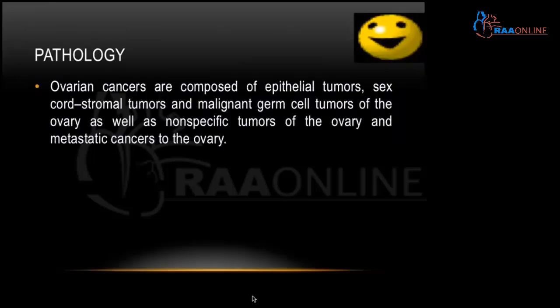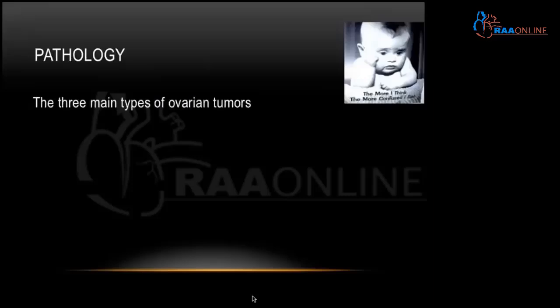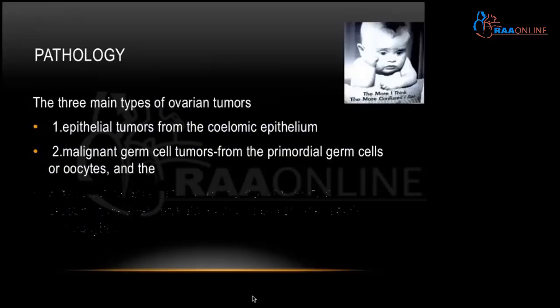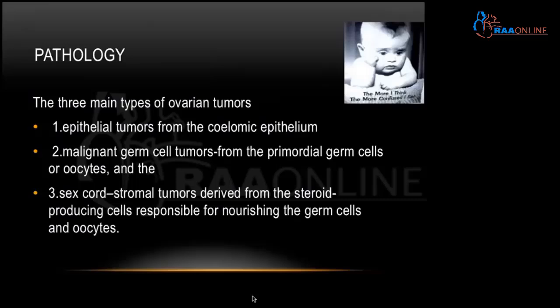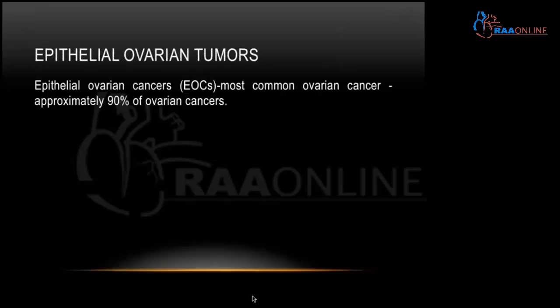Coming to the pathology, ovarian cancers are composed of epithelial tumors, sex-cord stromal tumors, and malignant germ cell tumors of the ovary, as well as non-specific tumors of the ovary and metastatic cancers to the ovary. There are 3 main types of ovarian tumors with 3 tissues of origin: epithelial tumors from the coelomic epithelium, malignant germ cell tumors from the primordial germ cells or oocytes, and sex-cord stromal tumors derived from the steroid-producing cells responsible for nourishing the germ cells and oocytes.